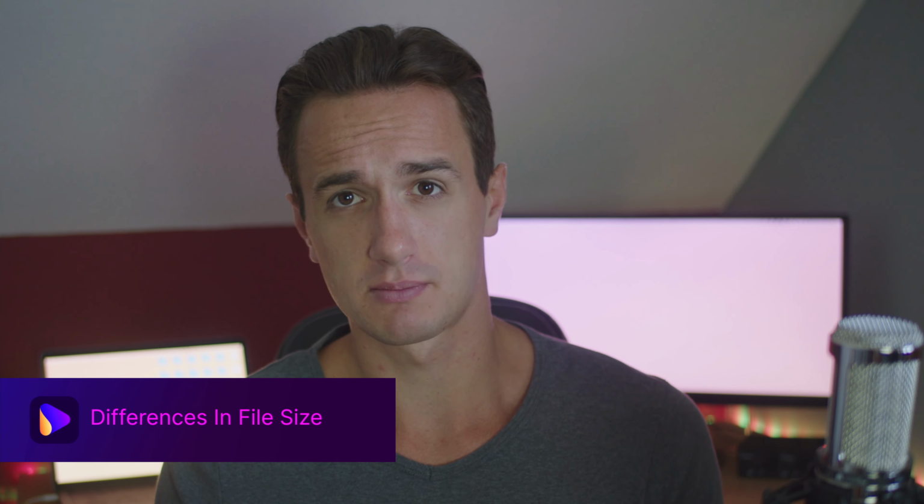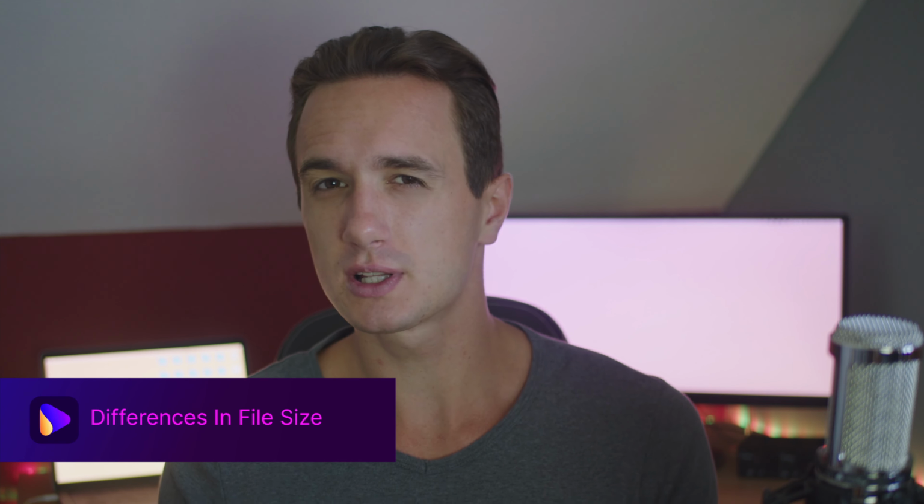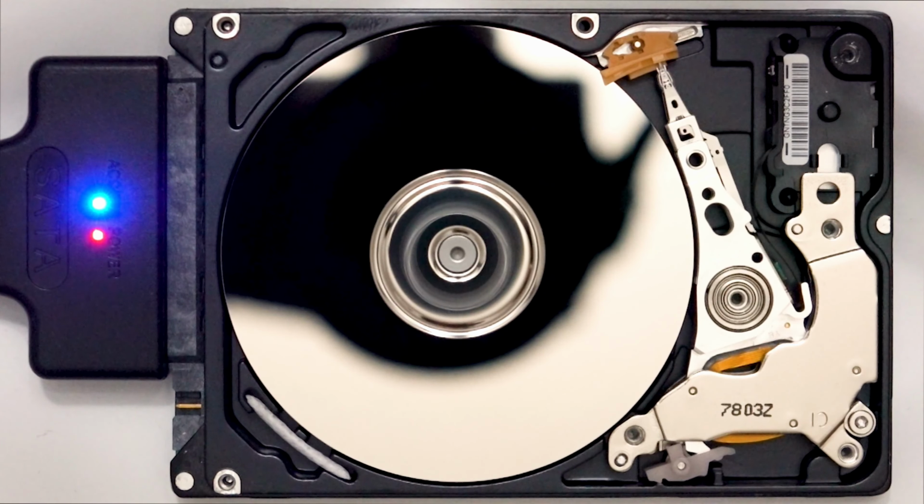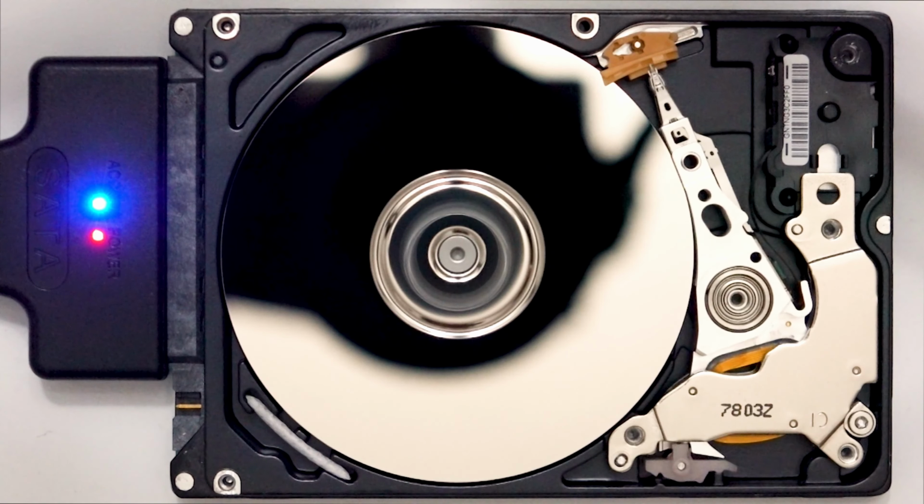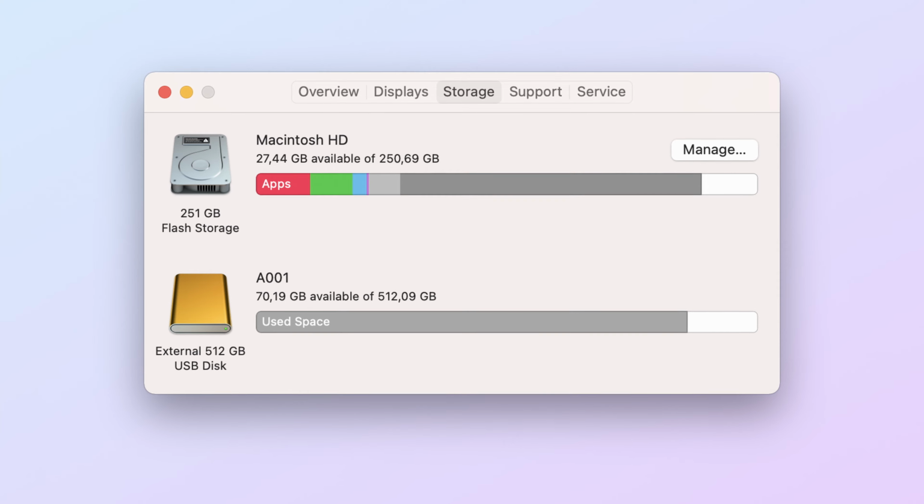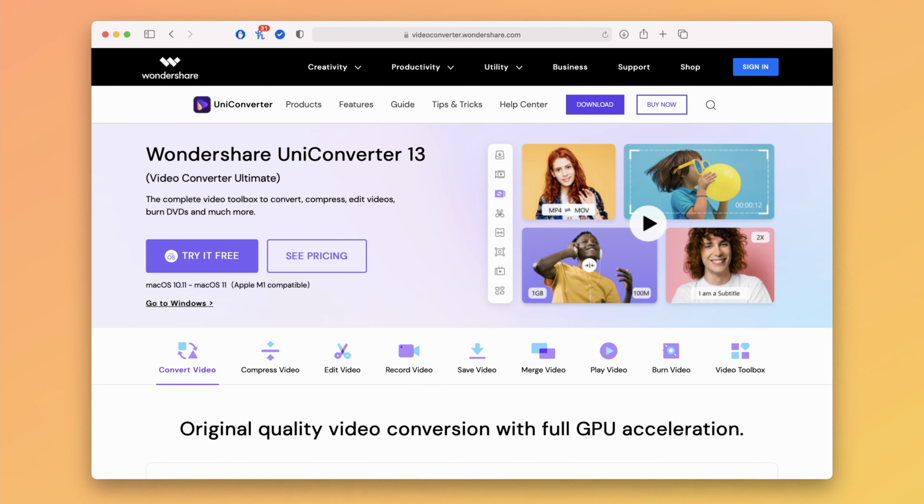Number 2, file size. Due to less compression, AVI files are usually larger and may occupy more storage space than files like FLV or RMVB and many other video formats. As to MP4 files, they are smaller in size than AVI files in most cases, so if you need to save up space, we recommend using MP4 format. But of course, you always have the option to compress files with a professional video compressor like the one in the Wondershare UniConverter.